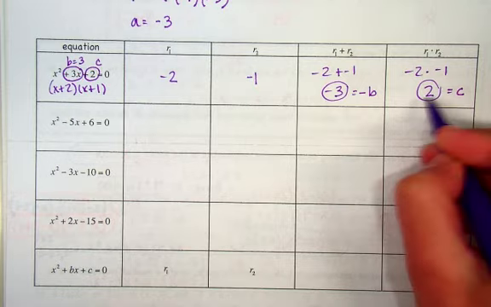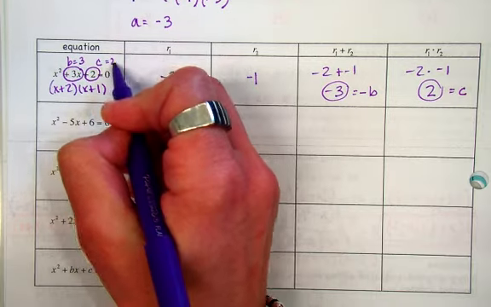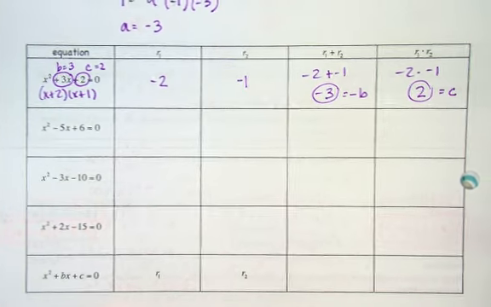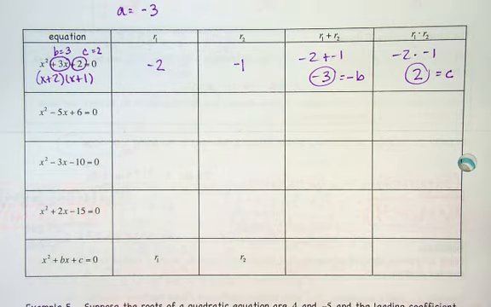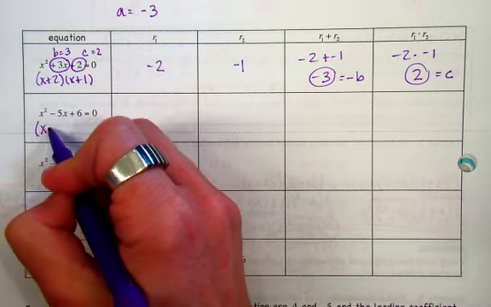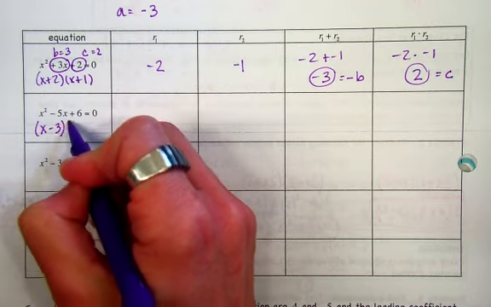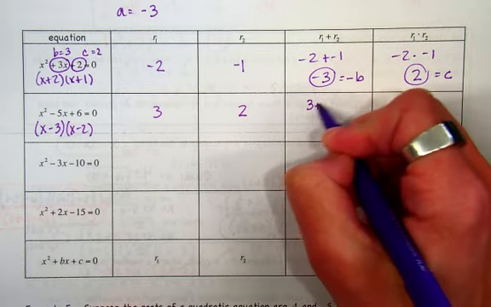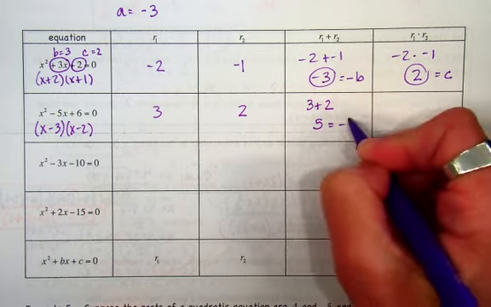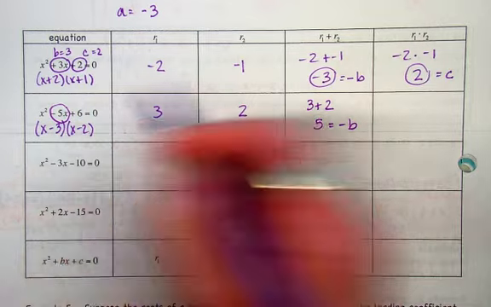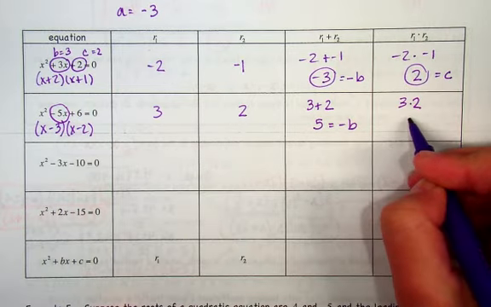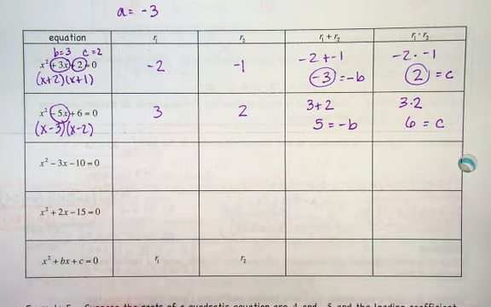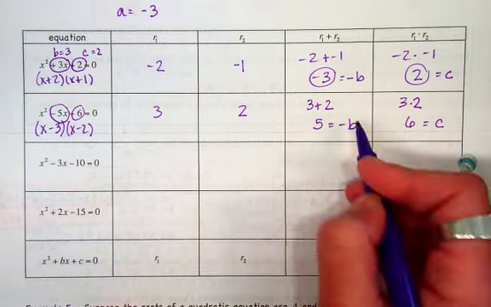Do you remember this? A little bit. It's kind of briefly coming back to you. Okay, so this is all review. Again, you can do the same thing here. What would this mean? Negative 3, negative 2. So 3, 2. If I add them together, I get 5. Oh, look at that. That's the opposite of b. And if I multiply them, I get 6. Oh, look. That's equal to c. It'll work every single time.